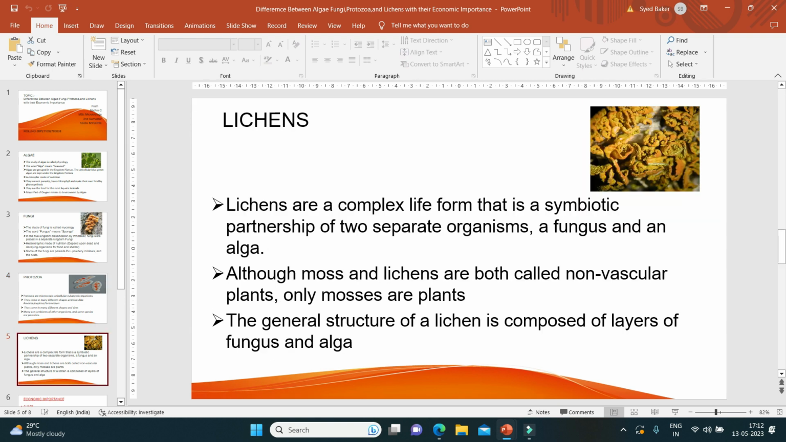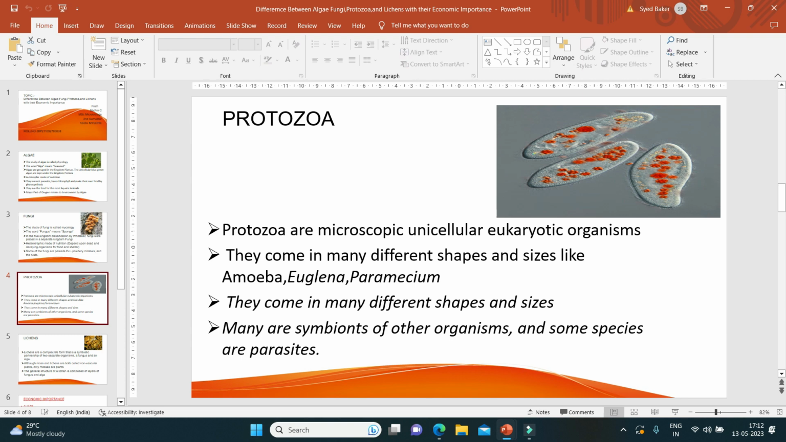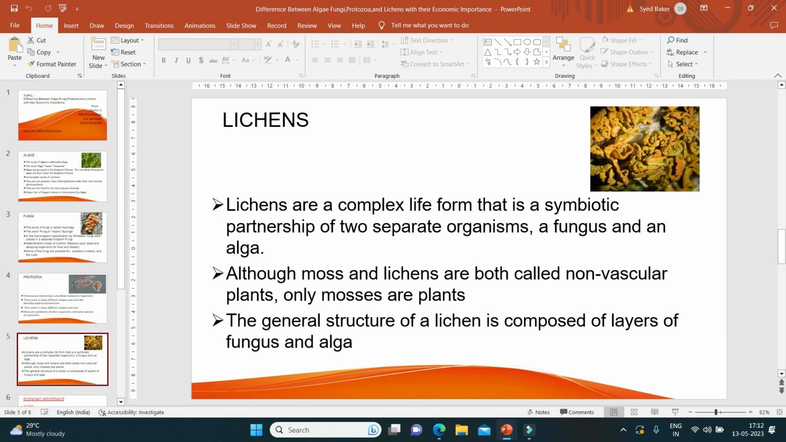Many are symbionts, and lichens are an example. Lichens are a complex life form. There is a symbiotic relationship between algae and fungi. Lichens are the best example of symbiosis, because algae are chlorophyllous but fungi are achlorophyllous. Algae give food and shelter to the fungus. That's why they are mutually dependent. The symbiotic relationship between algae and fungi is called a lichen.